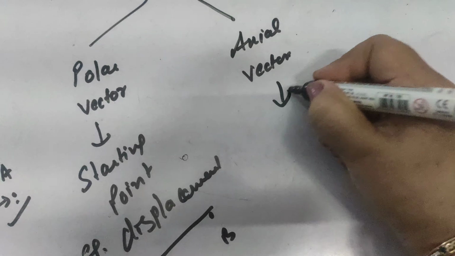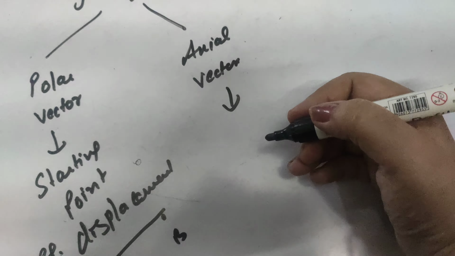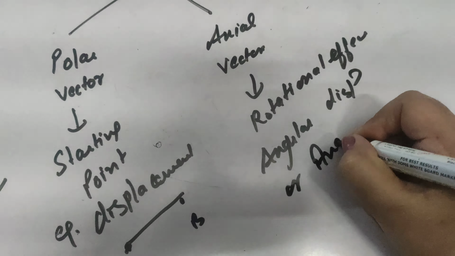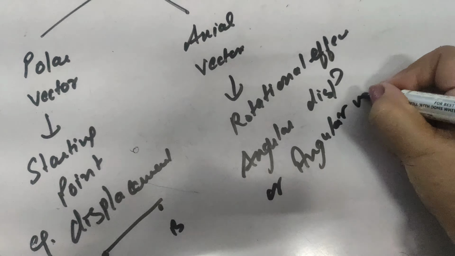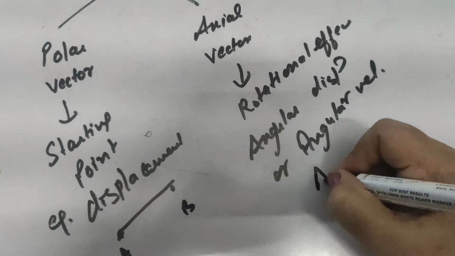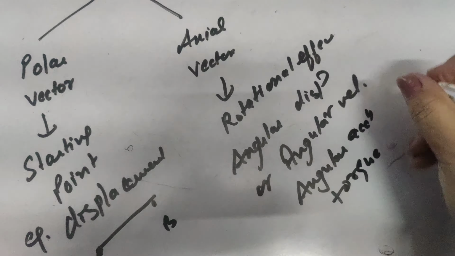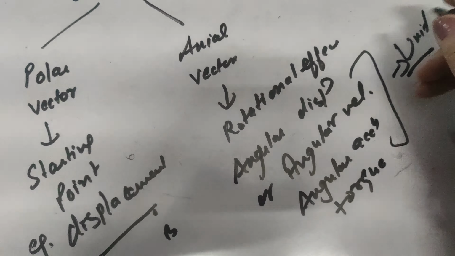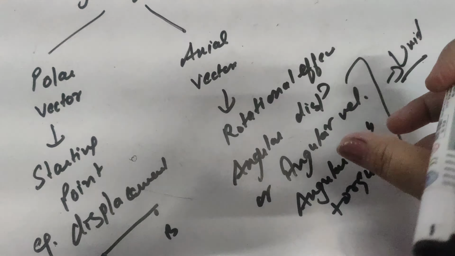And axial vectors are those vectors which represent the rotational effect. For example, angular displacement, angular velocity, angular acceleration, torque. All these phenomena we will study in detail in your unit 5. Basically these are those which represent a rotational effect on a body.